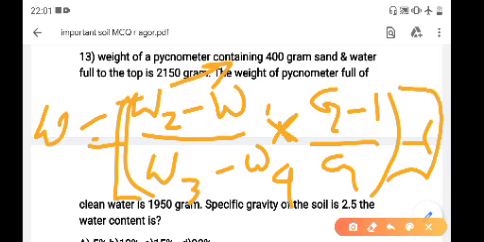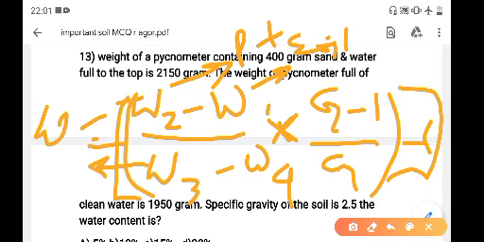W1 is the weight of the pycnometer. W2 equals pycnometer plus weight of soil.